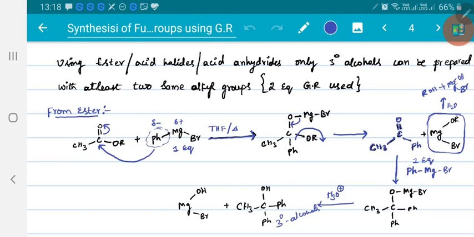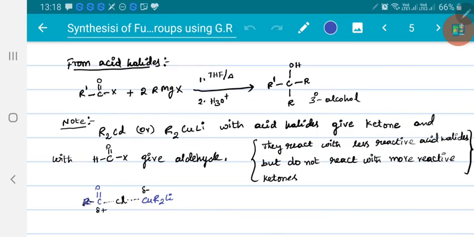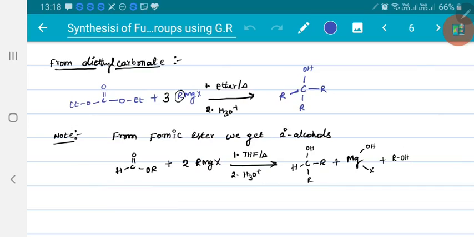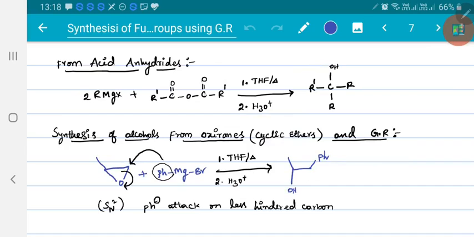To prepare tertiary alcohols, not only ketones, we can take esters also. With esters, two equivalents of Grignard reagent will react. With acid halides also, two equivalents will react. With acid anhydrides, you require two equivalents of Grignard reagent. With diethyl carbonate, 3 moles of Grignard reagent will react to form tertiary alcohols, right? We can prepare alcohols from oxiranes, that means cyclic ethers also.